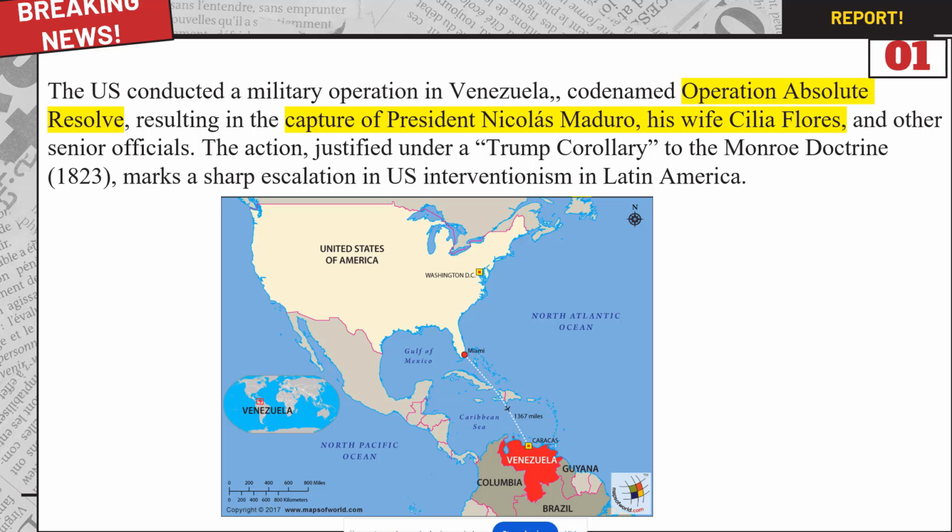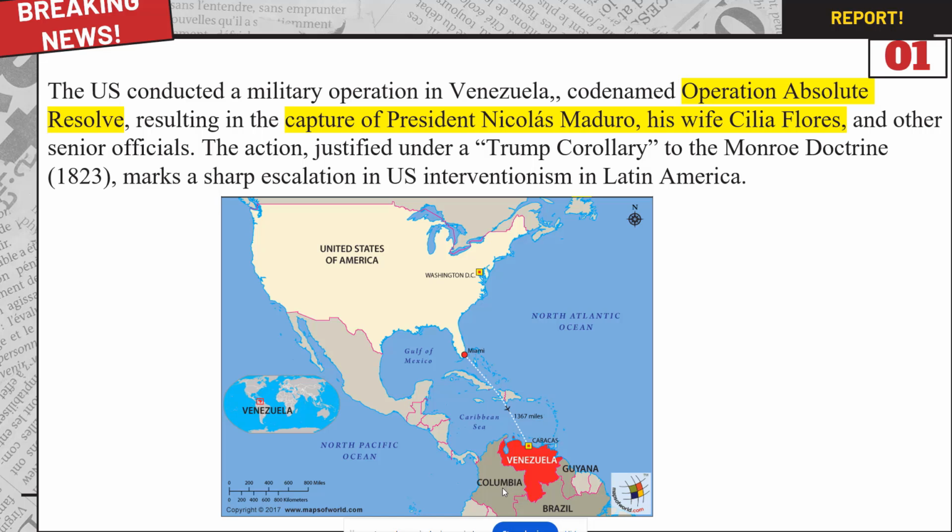It resulted in the capture of President Nicolas Maduro and his wife Cilia Flores and all other senior officials, along with the then president of Venezuela. Now, if you see this on the world map, this is the US and this is Venezuela here, and it has a very close proximity to the US. We will also study what things are important and why Venezuela, and why certain other countries on which the US said they are going to attack.